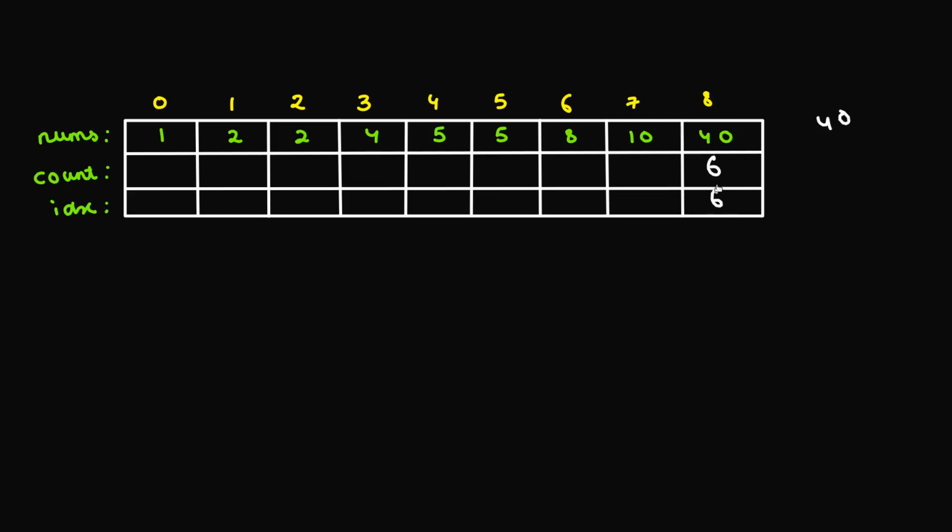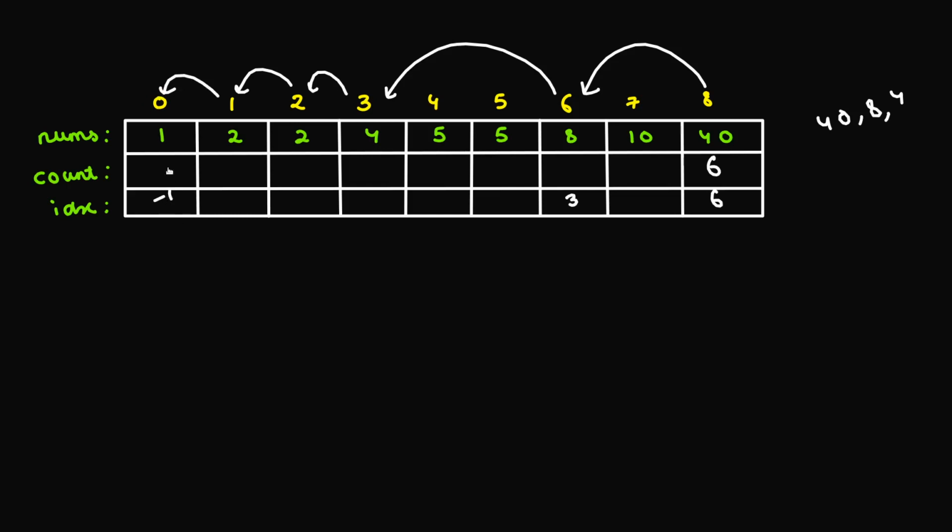Now I realize that I need to go to index 6. So from this index 8, I go to this index 6, and then I add this 8. So 8 is there in my answer. At this 8, I had the index 3. So from this 6, I go to index 3. I obtain this 4. I add 4 to my answer, and so on. So from this 4, I'll go to this 2, then this 2, and this 1. And at this 1, the index that I'll be having is -1. So when I check, this index is going to be -1, and I cannot go anywhere before that. This is the place where I stop my algorithm.